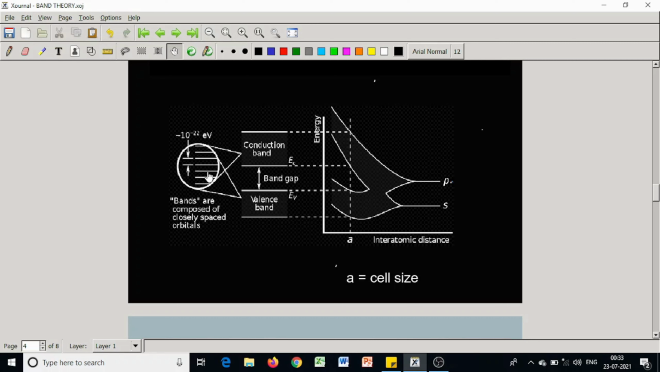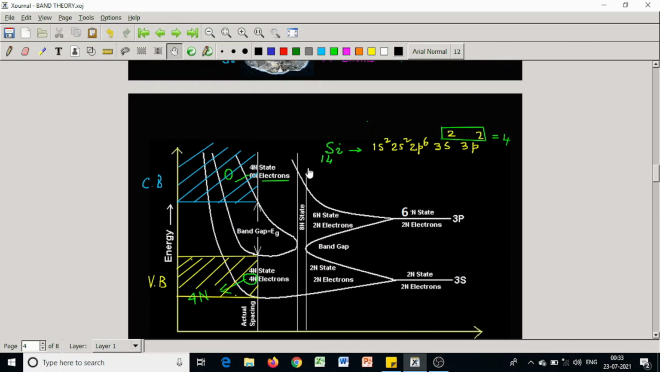Now, the outermost 3s 3p together band, which is completely filled up with its due quota of electrons, is called valence band. The allowed band just above the valence band is called conduction band. The energy gap between valence band and conduction band is called forbidden energy gap.